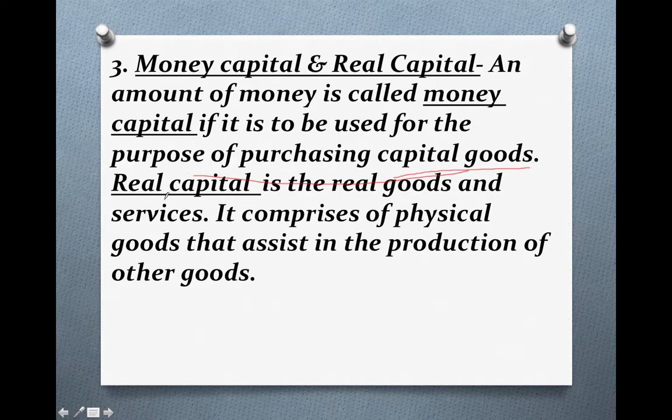While real capital is real goods and services, it is physical goods. Real capital means the physical goods that assist in the production of other goods. The examples of real capital can be machineries, tools, equipment, raw materials. So all those are real goods, meaning the physical goods which we can see and touch.